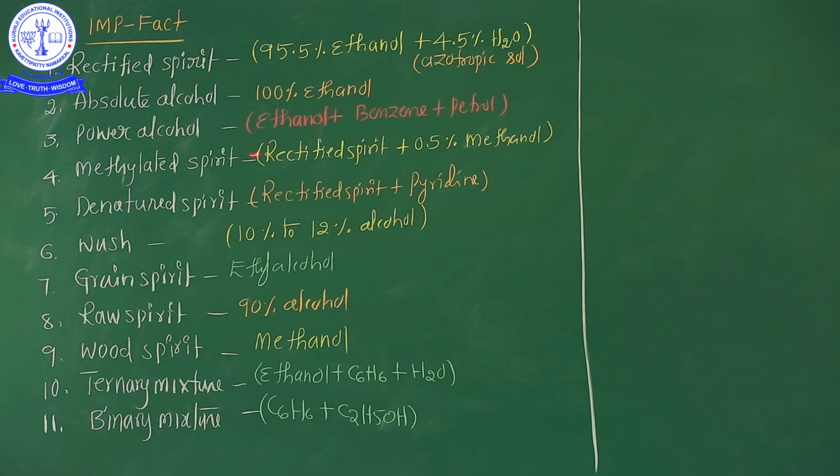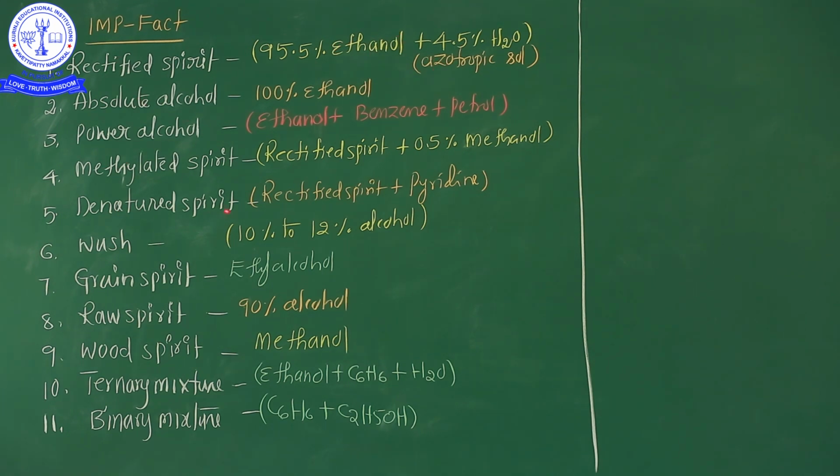And power alcohol. My dear students, these terms frequently come up in different industrialization processes or medical uses. For example, alcohols are used for different purposes, medicinal purpose or industrial purpose. These terms are very, very important. For example, absolute alcohol means 100% pure alcohol, and rectified spirit means 95.5% ethyl alcohol plus 4.5% water.